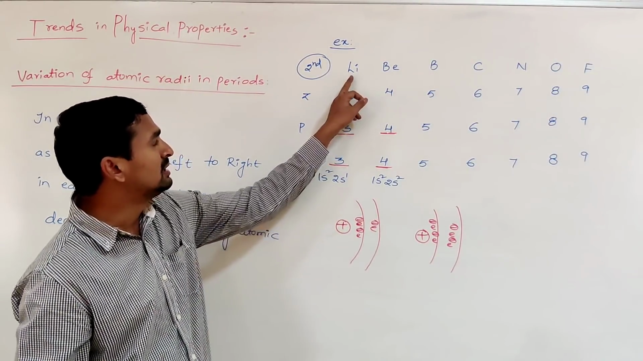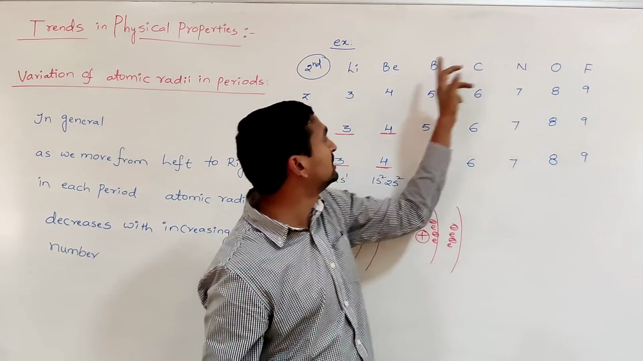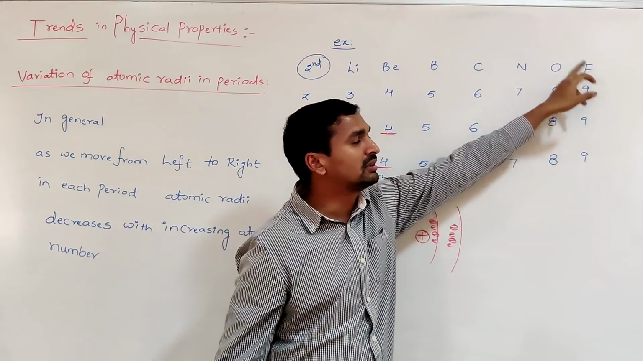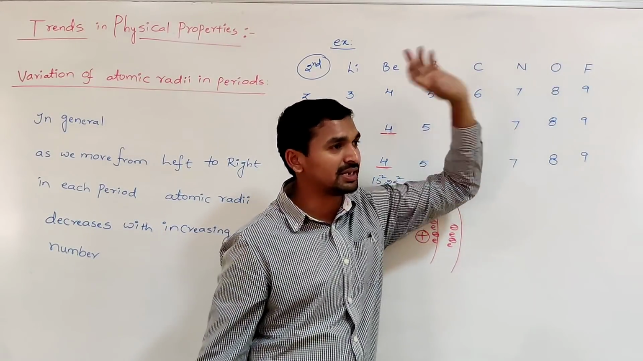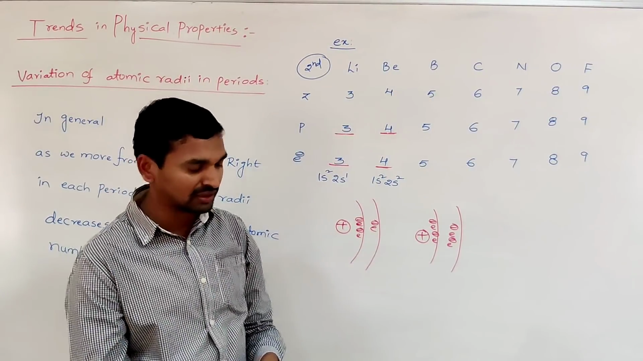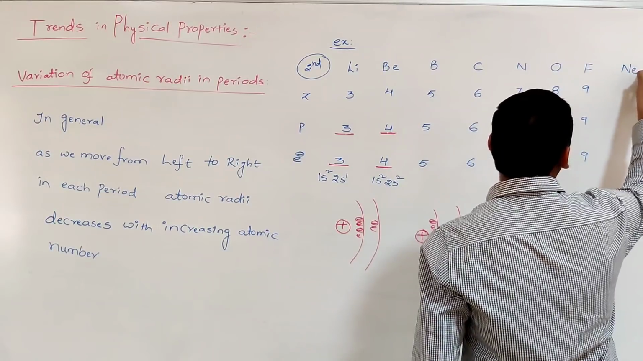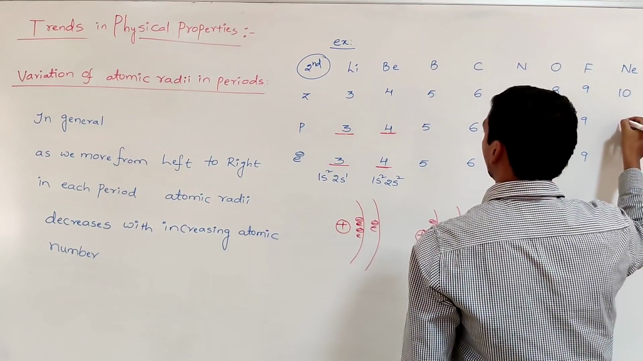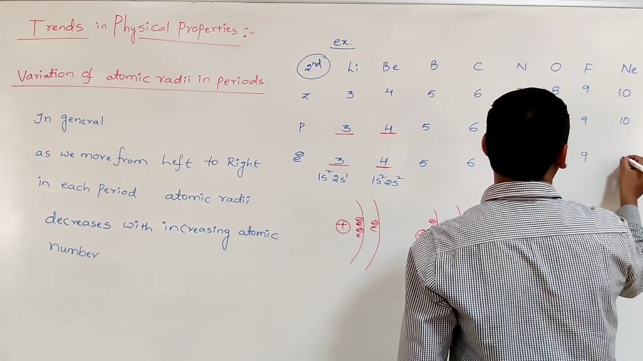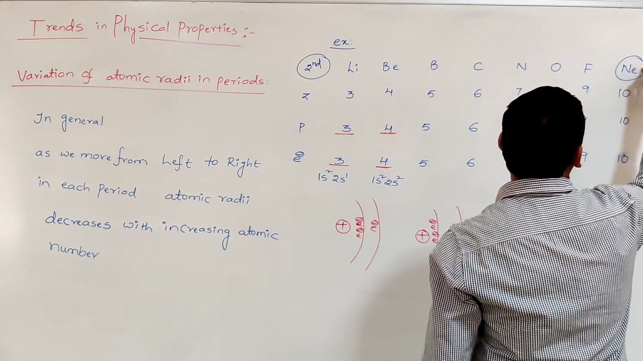So that's why lithium is larger in size and fluorine is smaller in size. As we move from lithium to fluorine, the atomic radii decreases. Okay, in the second period, one more element is there. After fluorine, you get neon. Neon has atomic number 10, so the number of protons is 10 and the number of electrons is 10. This is a noble gas.